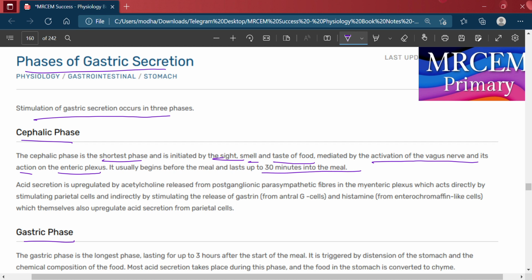Acid secretion is upregulated by acetylcholine released from the parasympathetic fibers in the enteric plexus, directly by stimulating parietal cells, and indirectly by stimulating the release of gastrin from the G cells, and histamine from the enterochromaffin cells, which themselves also upregulate acid secretion from the parietal cell.